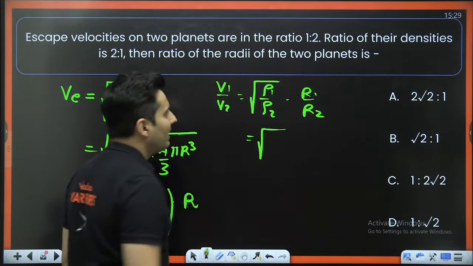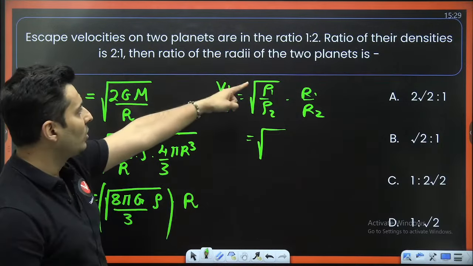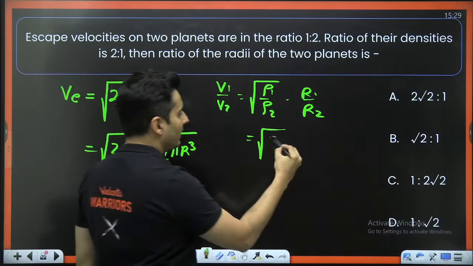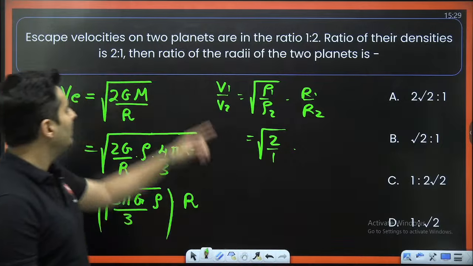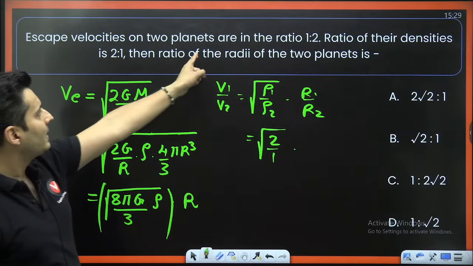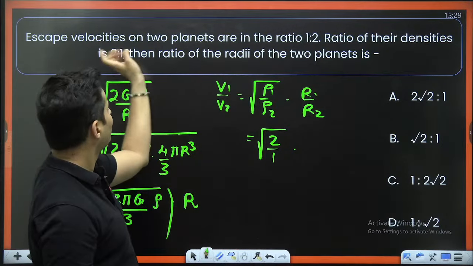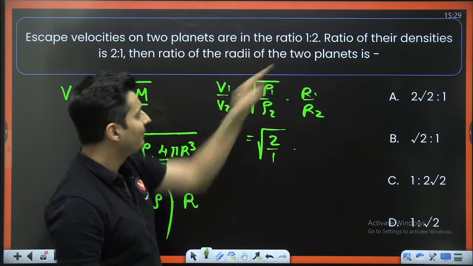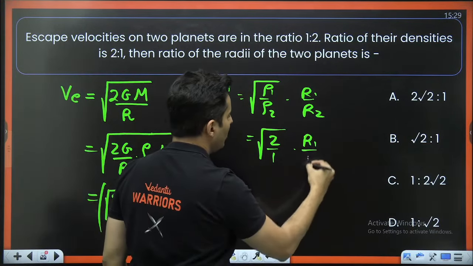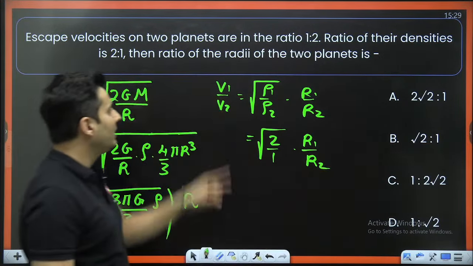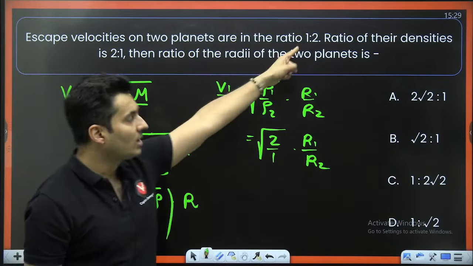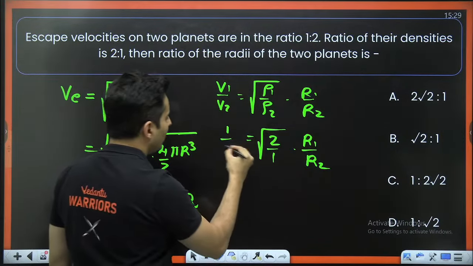So what is rho 1 by rho 2? The ratio of the densities. It is 2:1. What is the ratio of the radius? It is clearly mentioned. The ratio of the radius has to be found. So R1 by R2 has to be found. The velocity ratio, check this out, V1 by V2, it is given as 1:2.